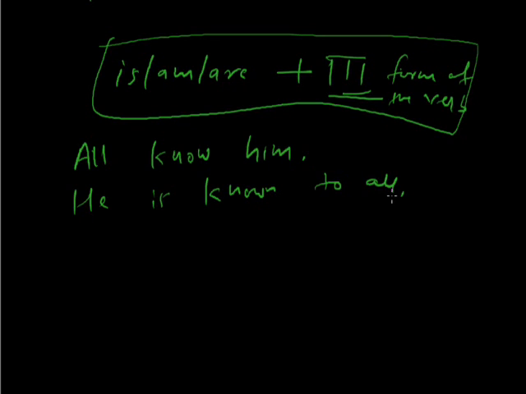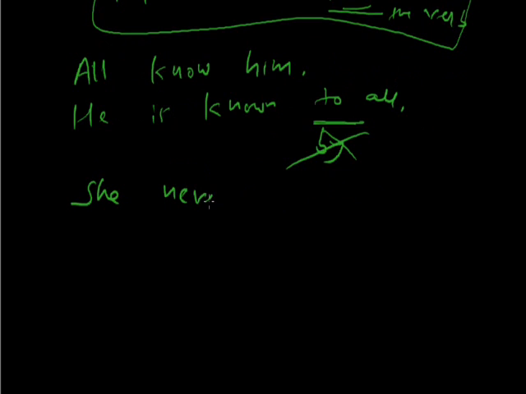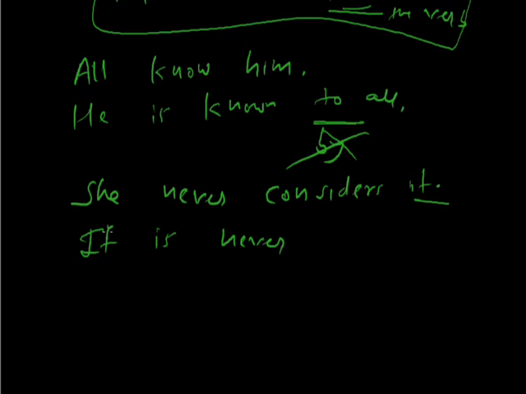What a big deal. Now, we never use by with known. He's known to all. We never say he's known by all. One more. She never considers it. The object is it, so we'll bring it here. It, and then is. It is never considered.